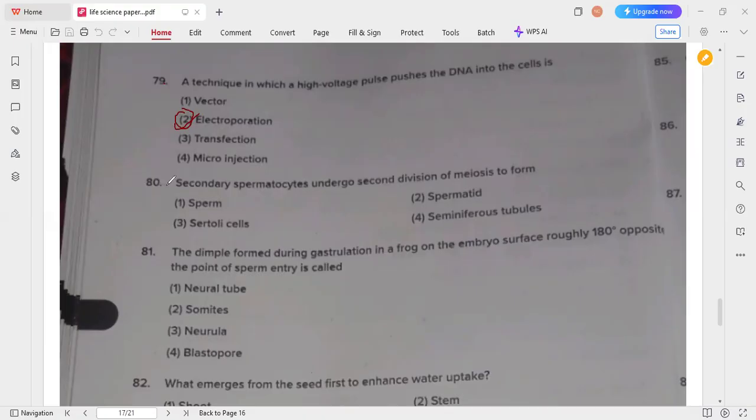So next one, secondary spermatocytes undergo the second division of meiosis to form spermatids. Option 2 is the correct answer. Okay. So next one, the dimple formed during gastrulation in a frog on the embryo surface, roughly 180 degrees opposite the point of sperm entry, is called the blastopore. Okay, option 4 is the correct answer for this question.